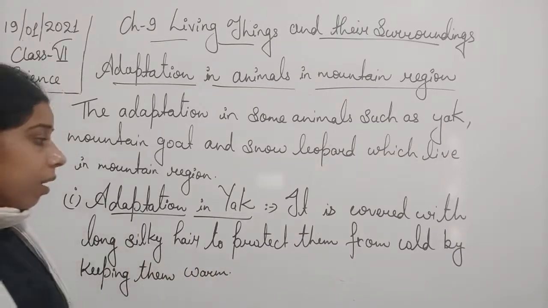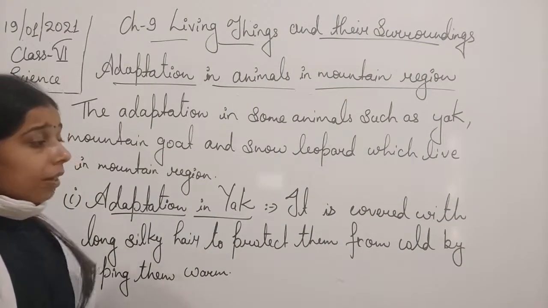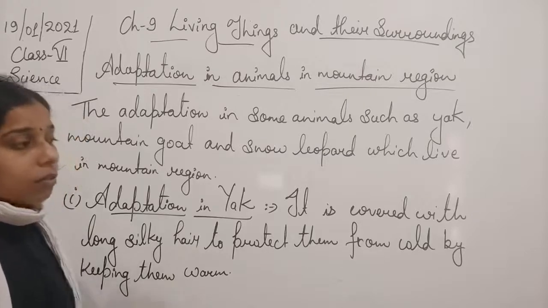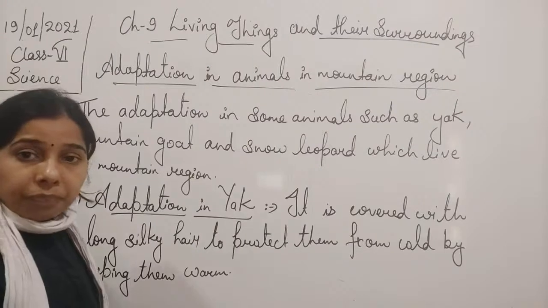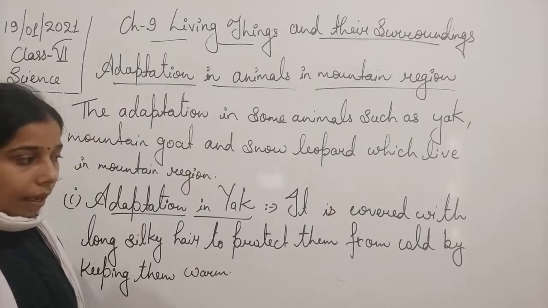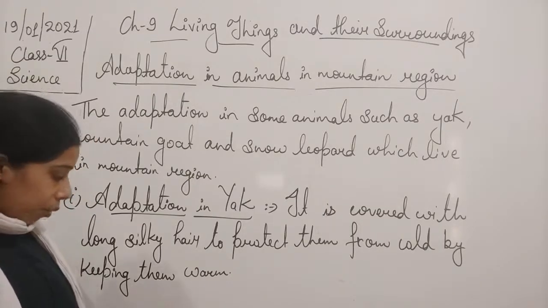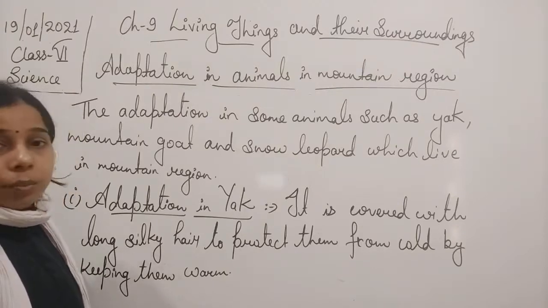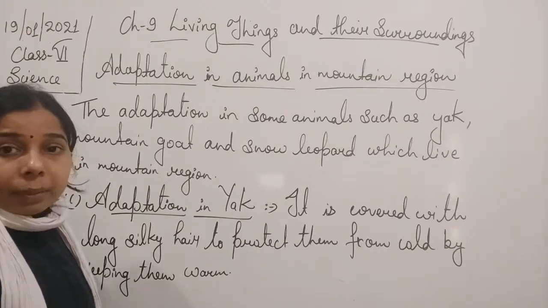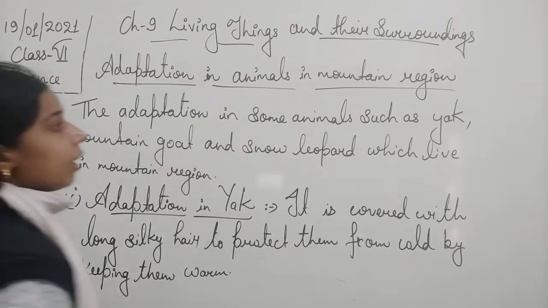So the adaptation shown by the yak is that it has long hair, and this long silky hair helps them protect from cold because it covers the body. Obviously if a fur-like structure or hair is there, it will absolutely help them protect from cold, as well as make their body warm. Next, what kind of adaptation is shown by the mountain goat.